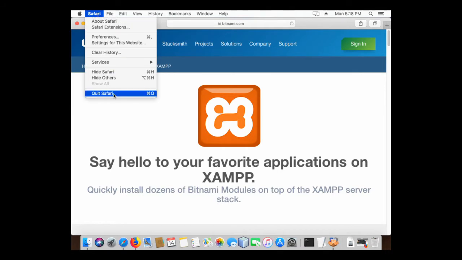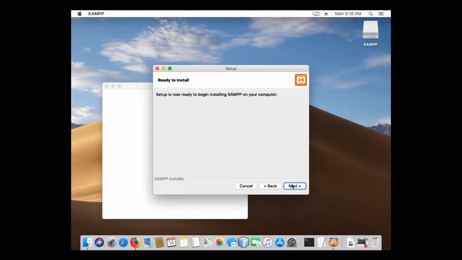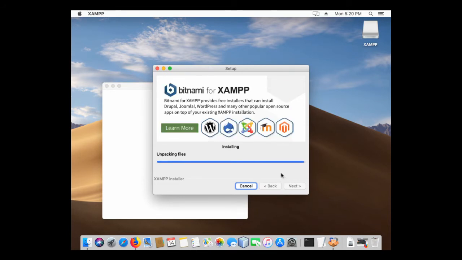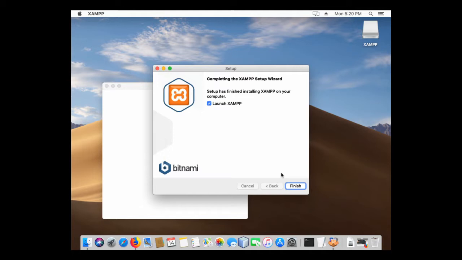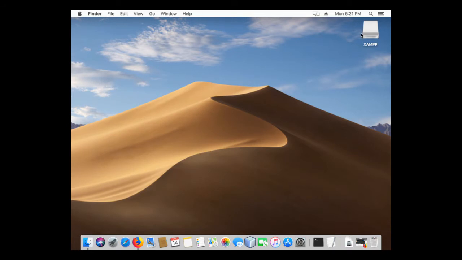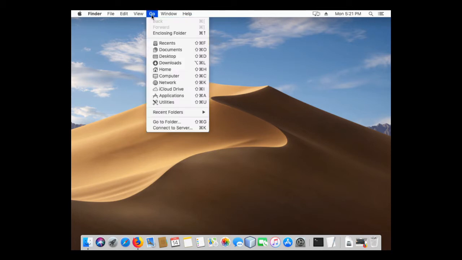It opened up Safari for some reason. Next. And I may speed this up a bit. Okay, we've installed. Let's click Finish. I'm going to close that and eject it. And let's go run it and see if it installed properly.